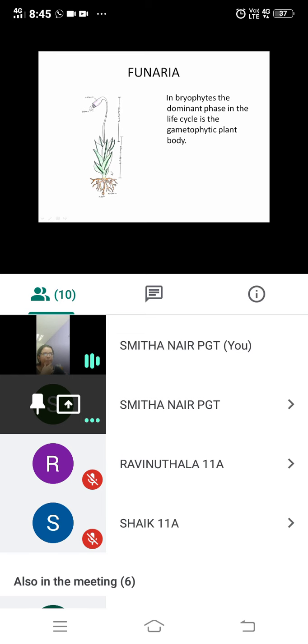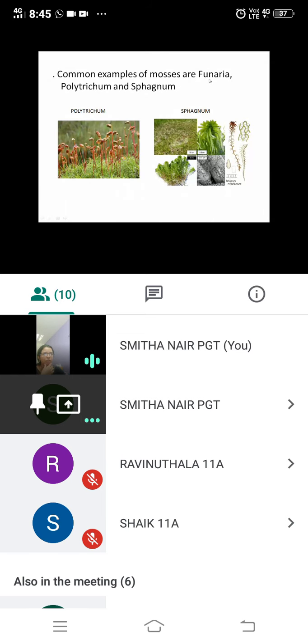Common examples of mosses you can see here are Funaria. I showed you Funaria earlier, no? This is Funaria. Then Polytrichum. You can see capsule, foot and seta. These are the parts of mosses, Polytrichum. Then you can see Sphagnum. Sphagnum, as I told you, acts as peat or as packaging material. So that is about liverworts and mosses.